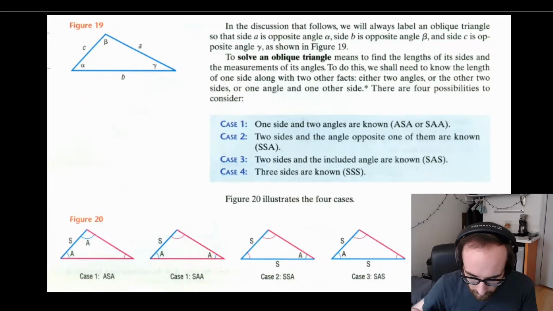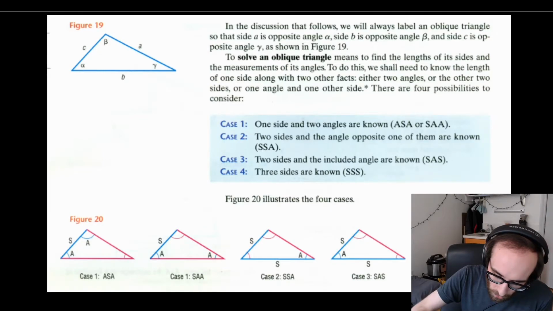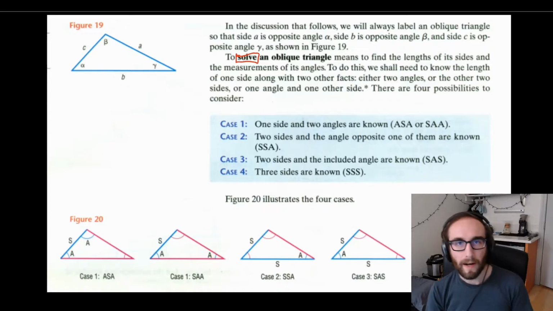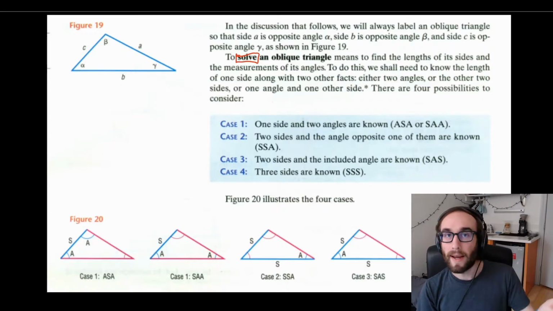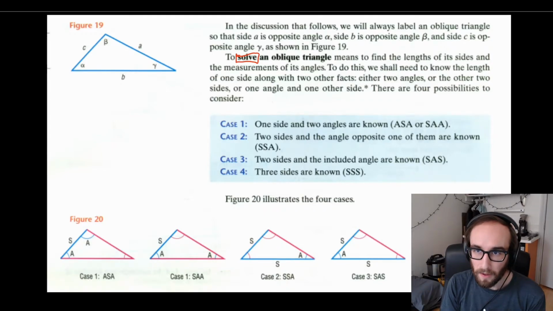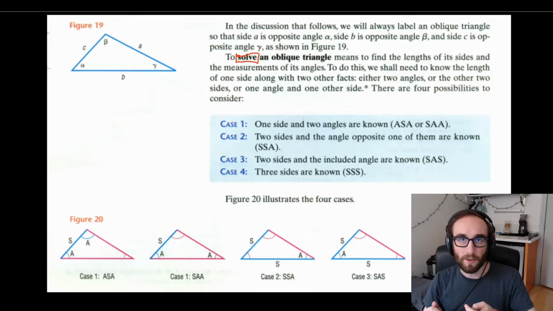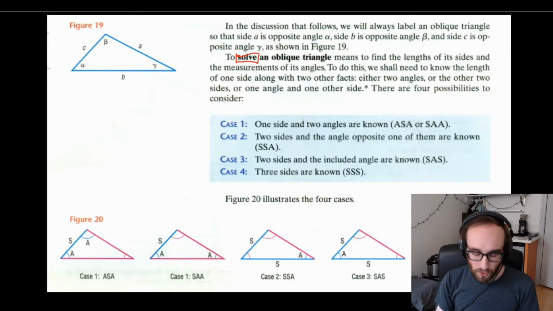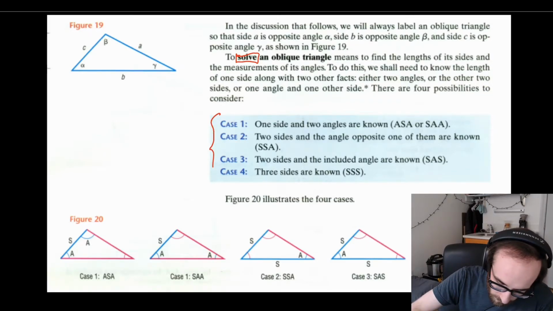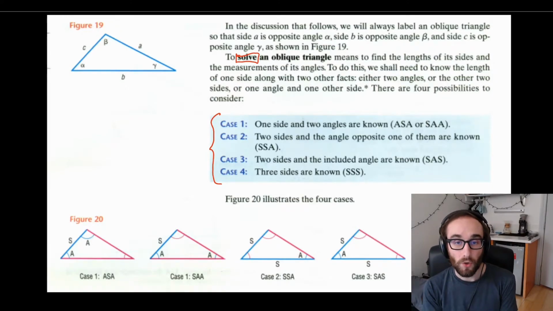Okay, I want to start off by taking a look at a few things that our book says. So sometimes we'll be asked to solve an oblique triangle. All that means is that we are finding the other side lengths and the other angles in the triangle. And sometimes we're given pieces or certain information about the triangle, and then we'll be asked to solve for the other pieces of the triangle. And here we have a list of all of the different cases or situations we'll run into.